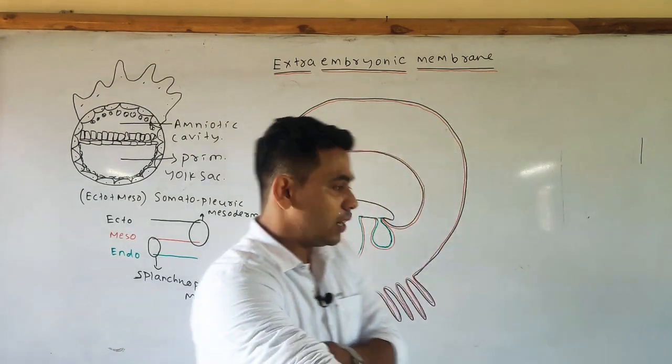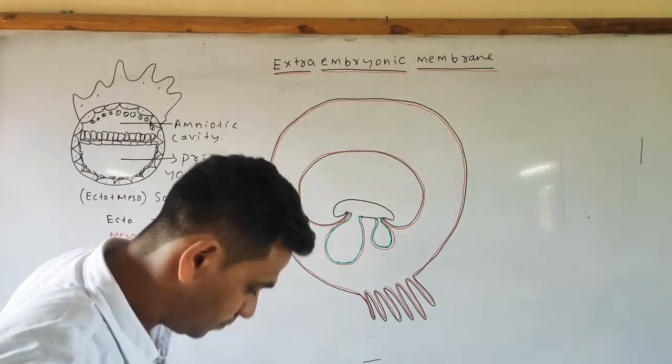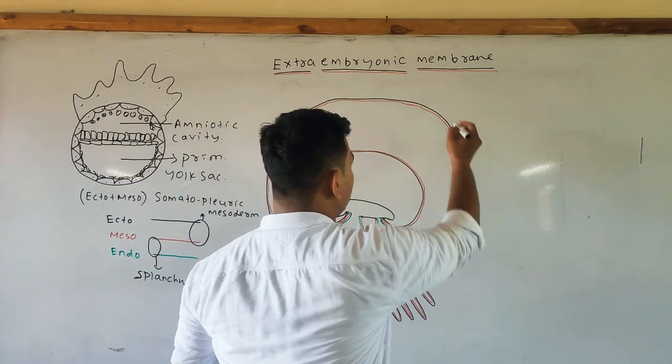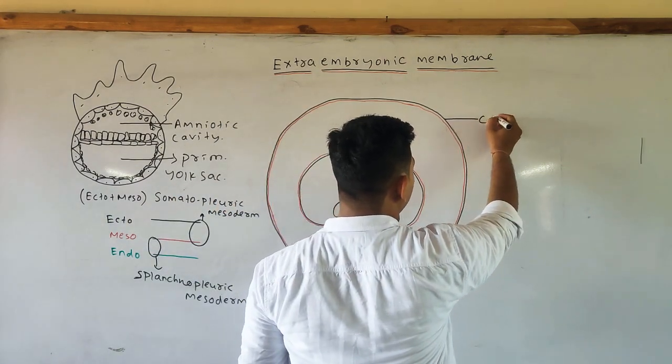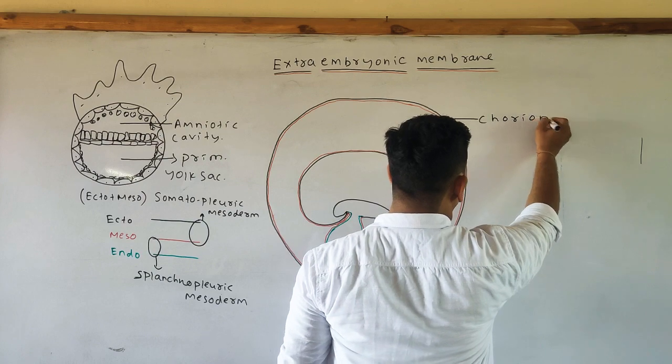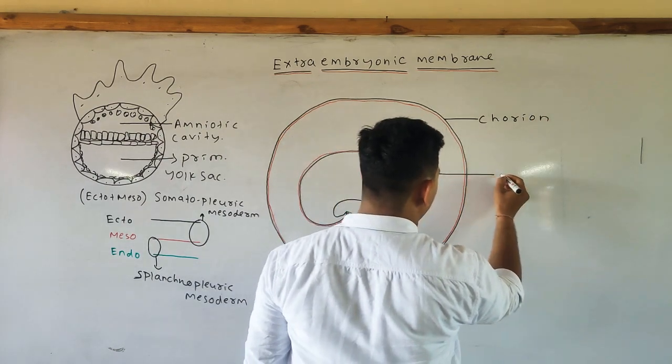Now we will label the portions. This one is your chorion. This one is your amnion.